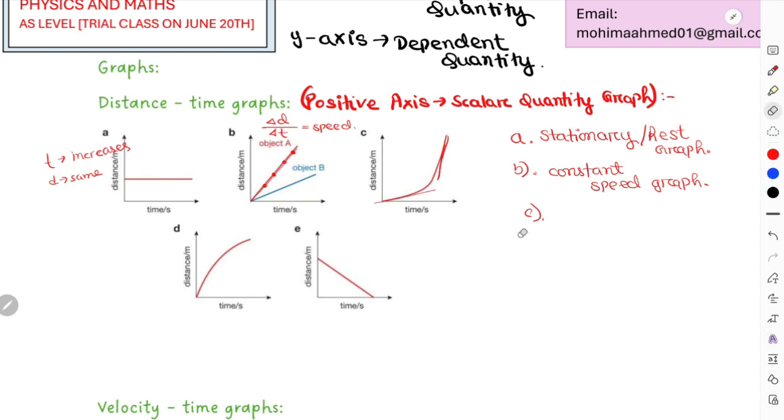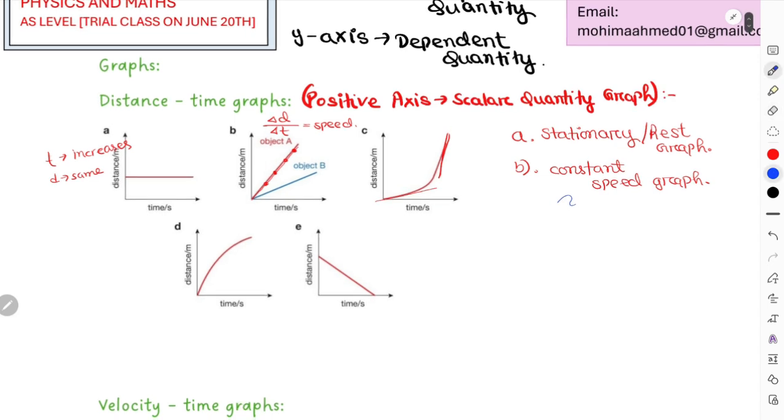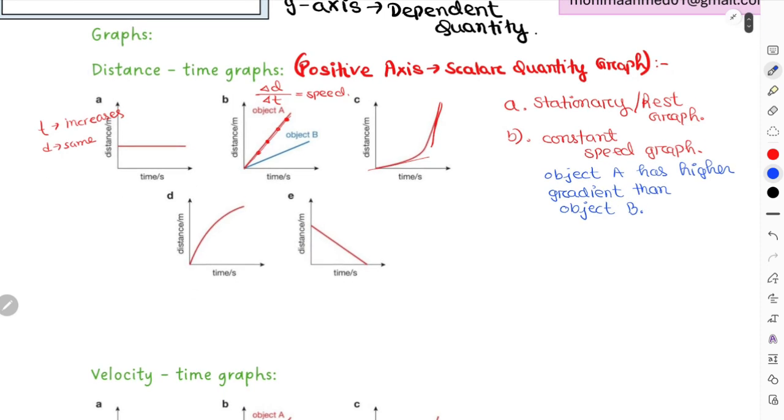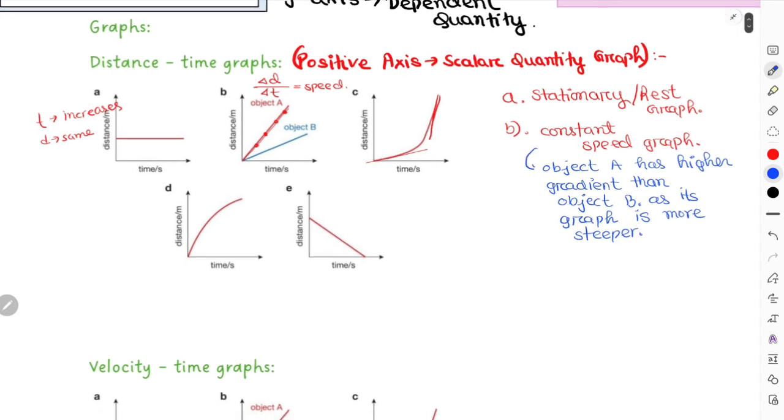In that case, for graph B also, this indicates that object A has a higher gradient than object B, as the line of its graph is more steep. There is also one indication for this part, so I will just explain that: object A has a higher gradient than object B, right, as its graph is more steep. That is the explanation for graph B.